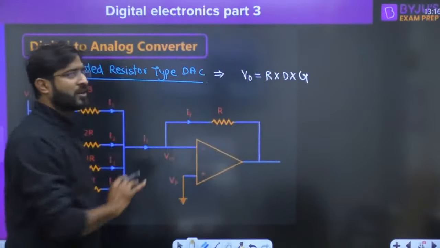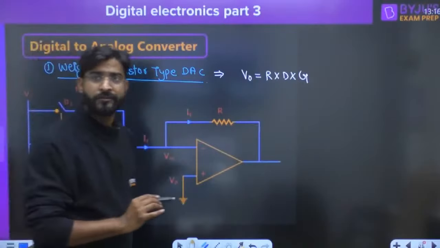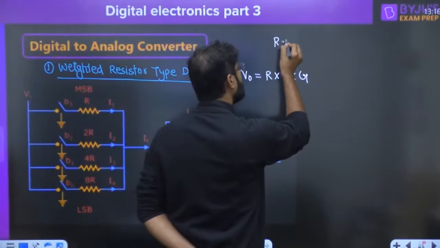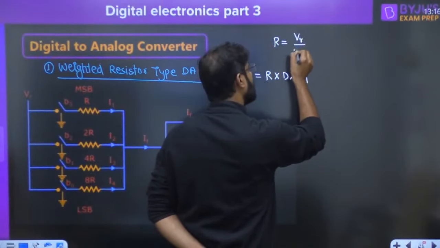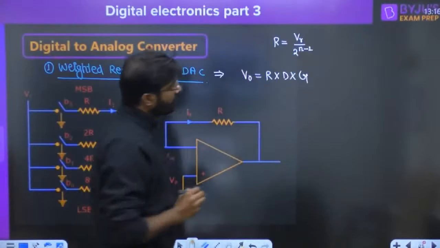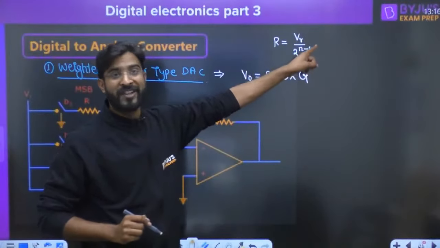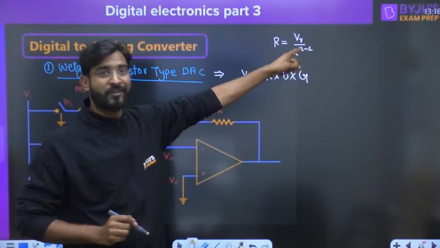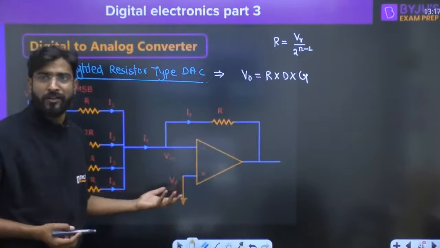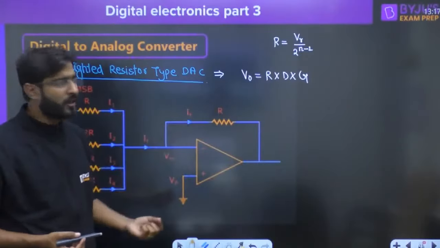Whenever, for the weighted resistor type DAC, you want to find out the resolution, mostly important for DAC, the resolution is VR upon 2 raised to power N minus 1. Here with the N only the minus 1 is there. Only for the DAC you have to remember this resolution. And gain will depend upon whether inverting or non-inverting is there. According to that we have to use the gain.